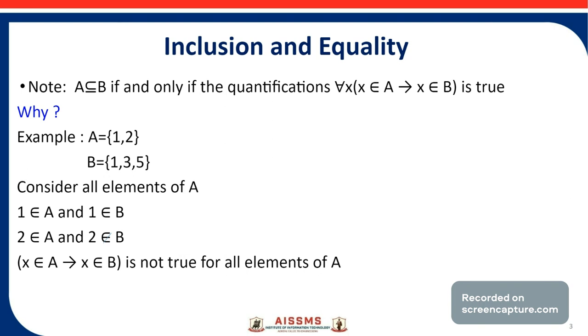Let's take one more example. Set A contains 1, 2, set B contains 1, 3, 5. Now consider all the elements from set A. The first element is 1. 1 is an element of set A, and 1 is an element of set B. The second element from set A is 2. 2 is an element of set A, but 2 is not an element of set B. So, x belongs to A implies x belongs to B is not true for all elements of set A here.